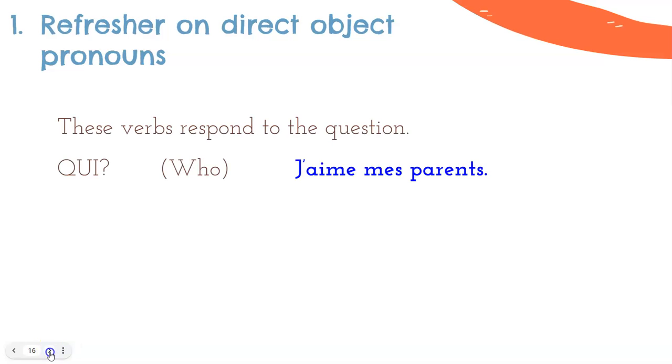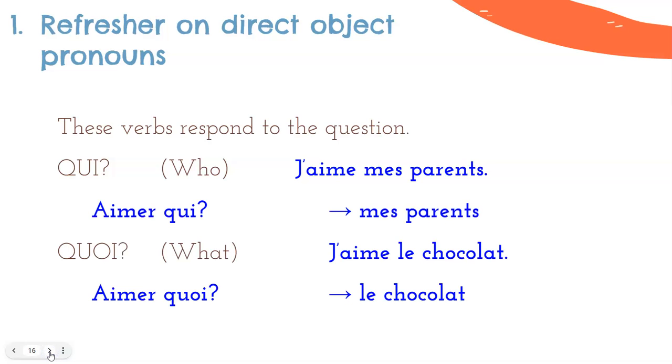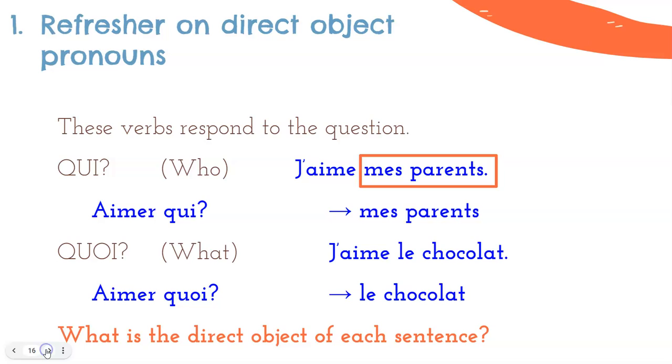These are the ones that come with verbs that respond to the question who or what. Okay. So for example, we have j'aime mes parents, j'aime qui? Mes parents. Mes parents would be the direct object. So whatever we're using to replace that in a sentence would be the direct object pronoun. We have the question quoi or what? J'aime le chocolat. Tu aimes quoi? Le chocolat. This is the thing that is being loved. So if we were to replace this direct object with like it or something like that, then that would be a direct object pronoun. Okay.